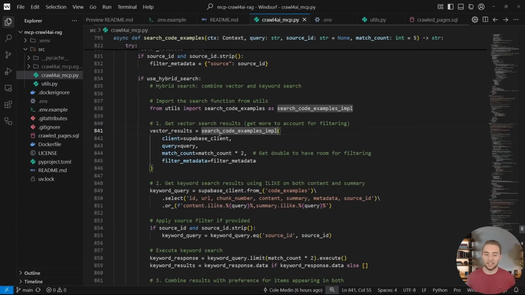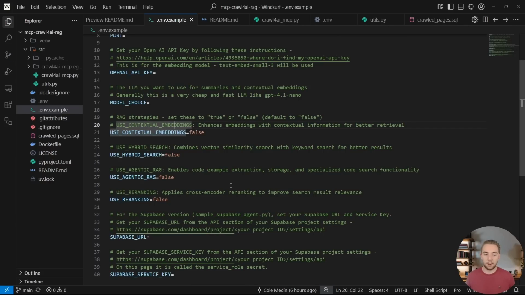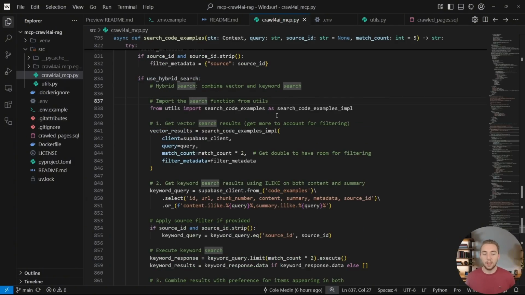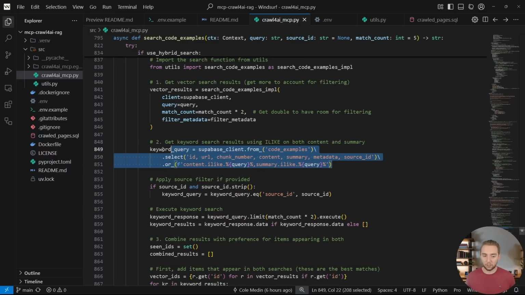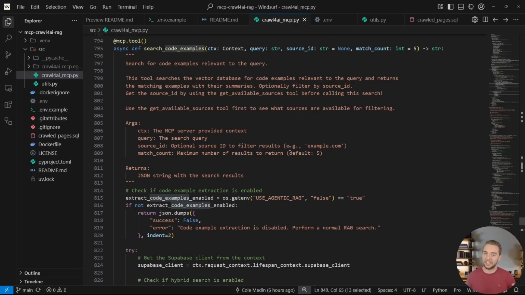What that looks like in the code really quickly is, if hybrid search is enabled, and again, that's through these environment variables, so we can toggle contextual embedding on and off as well, by the way, and then hybrid search right here. If it is enabled, then we're going to perform this query, just doing a case-insensitive keyword search in Supabase, pulling from our code examples or from the crawled pages table. We have tools for both the code examples and our regular knowledge base, and I'll get into that with Agentic RAG.